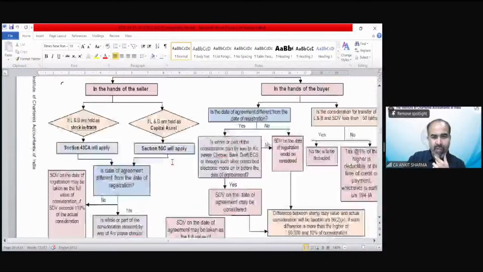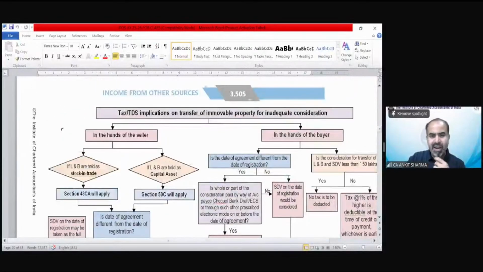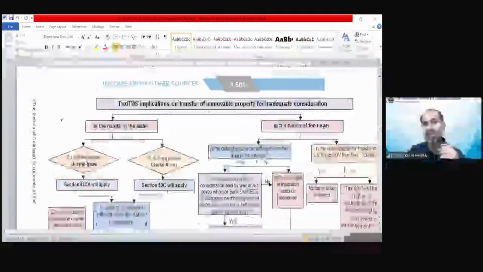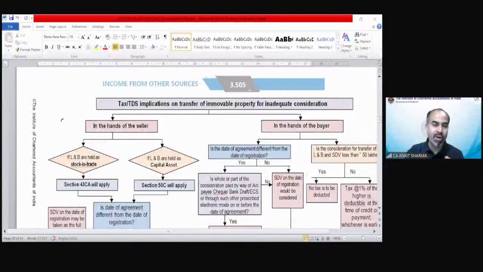3.505. So this is regarding the TDS provision, I guess, Ishan, you were asking. So this chart we will go through when we complete the provision of TDS. We won't be able to understand it right now because the TDS provision has been left. So when we complete our TDS concept, then you would be able to understand what exactly the concept of this provision is, what you are asking, Ishan. Okay.